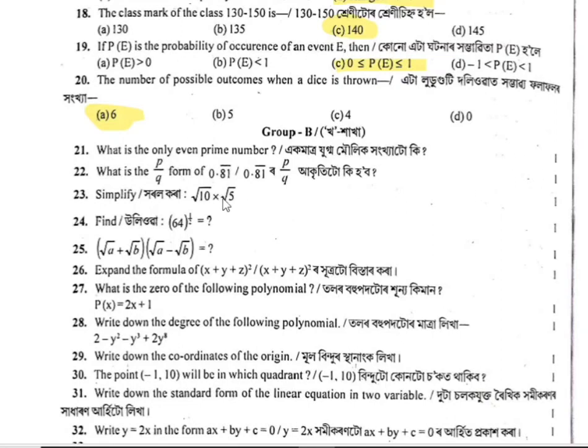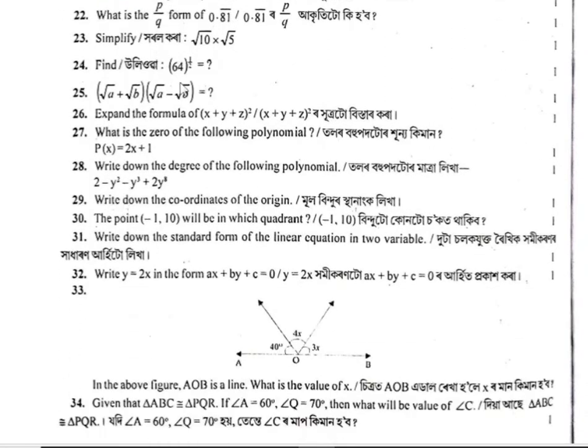Then B group, one mark question answers. 21 number, what is the only even prime number? Then what is the P of E, P of Q from 0.81 bar? Simplification, root 10 into root 5. Find 64 to the power 1 by 2. 25 number, root over a square, multiply this one, a square minus b square. Answer is